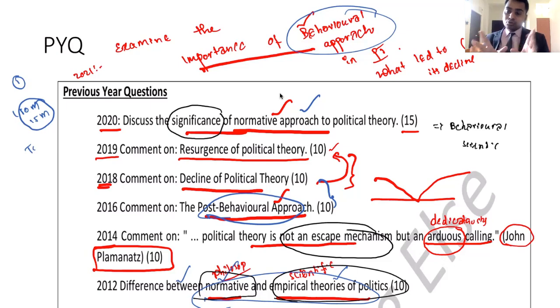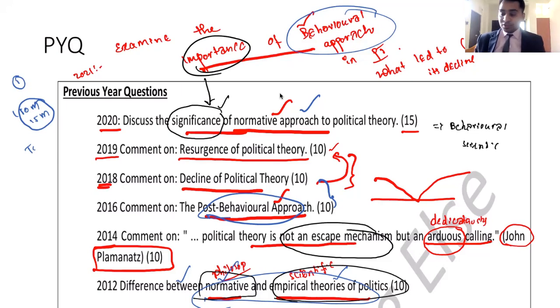Are you understanding? So when you are writing about any particular approach, you should not end with the significance itself. If they are asking significance, don't end with it. Significance means importance, right? Don't end with importance. If you are ending with importance, your answer is half done. Because though it has some importance, it has some loopholes. As a result, the subject started declining and then it started emerging by overcoming those loopholes.